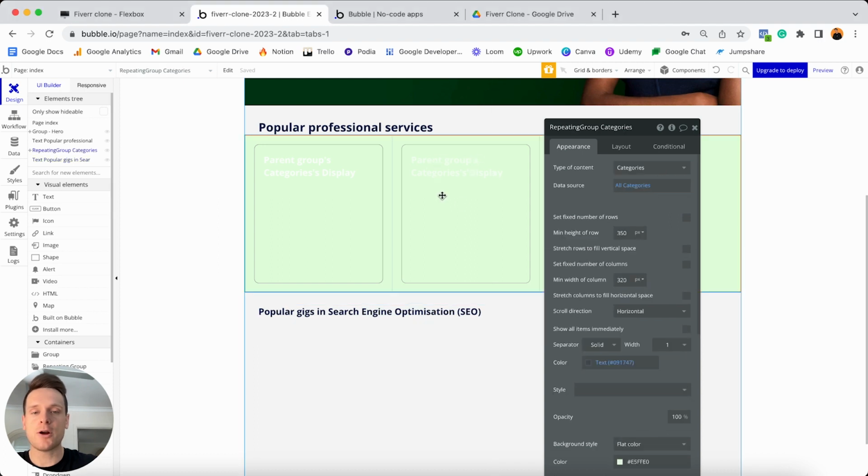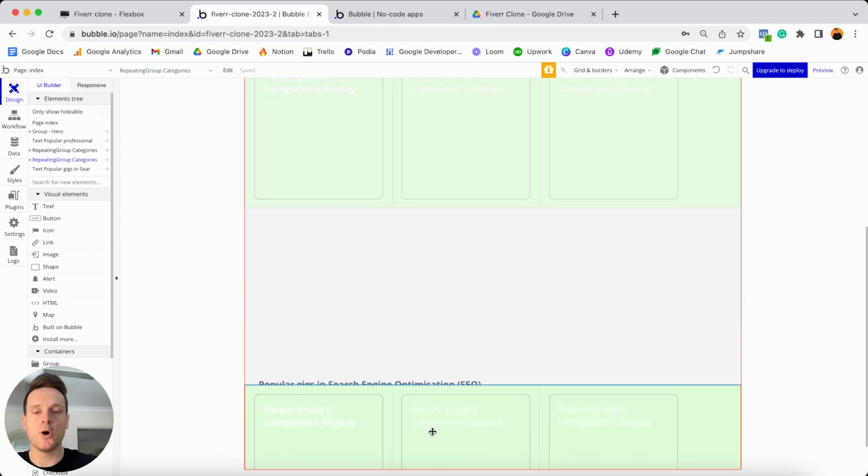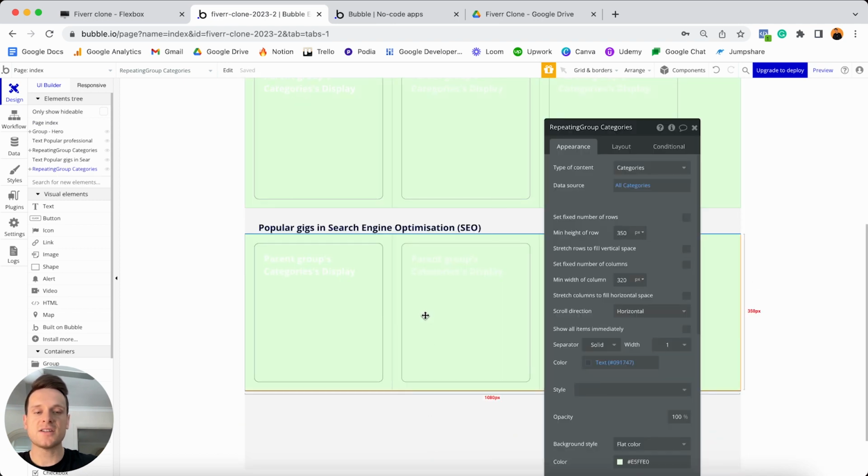So I'm going to click on our green repeating group. I'm going to make a copy of this. I'm going to select our page and paste this in. I'll then move this below our text element. And the first thing we'll need to do within this repeating group, similar to before, is update the data source. So at this point in time, this repeating group is displaying a list of categories, whereas I'd like this to display a list of freelancer products.